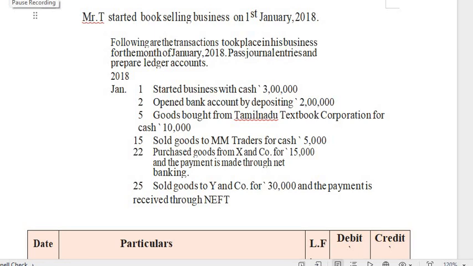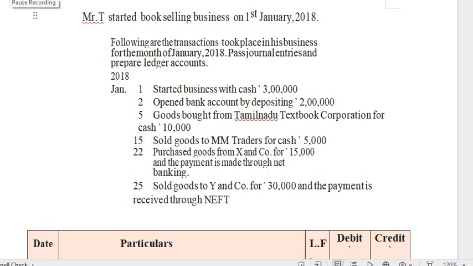The following transactions occurred in his business in the month of January 2018. The first transaction: started business with cash of rupees 3 lakh. As I said, whenever a transaction involves money, only those transactions we can record in the books of account.